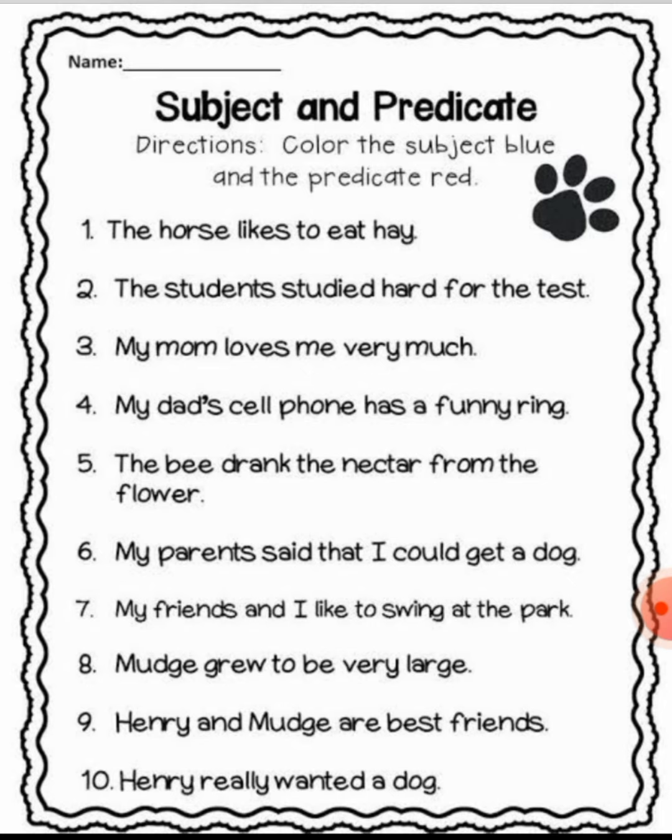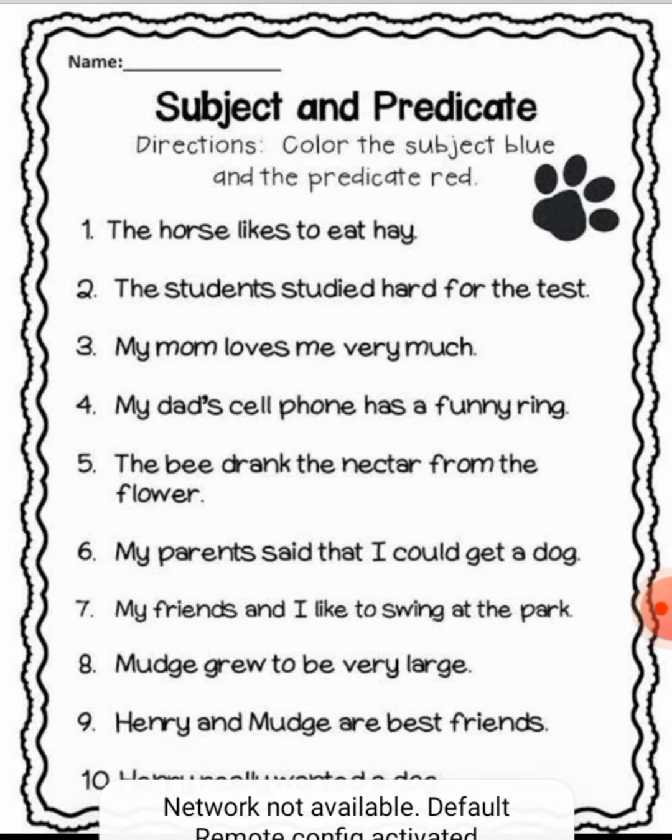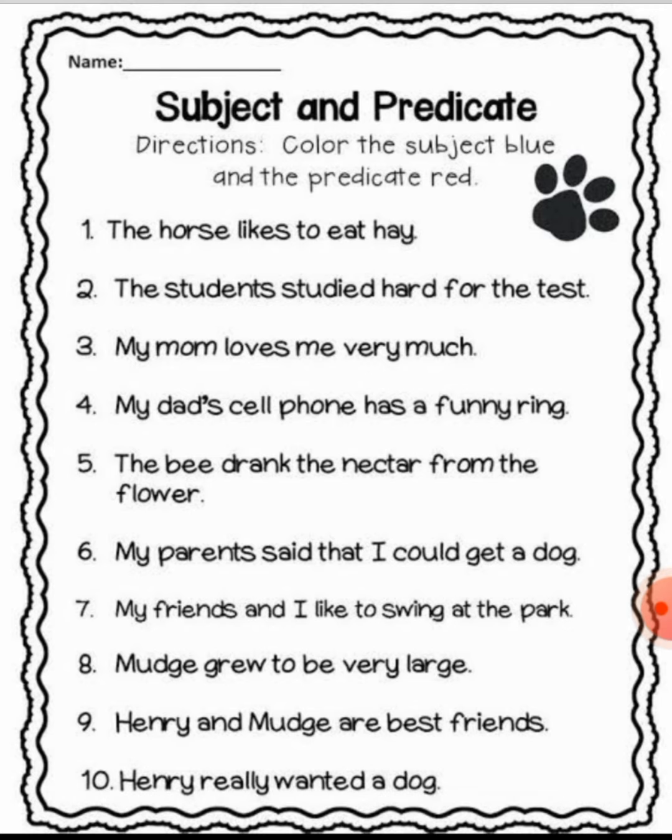The bee drank the nectar from the flower. So who drank the nectar? Whom are we talking about? We are talking about the bee. So the bee is the subject and drank the nectar from the flower is the predicate. My parents said that I could get a dog. So whom are we talking about? Who said? My parents. So my parents is the subject, and said that I could get a dog becomes the predicate.